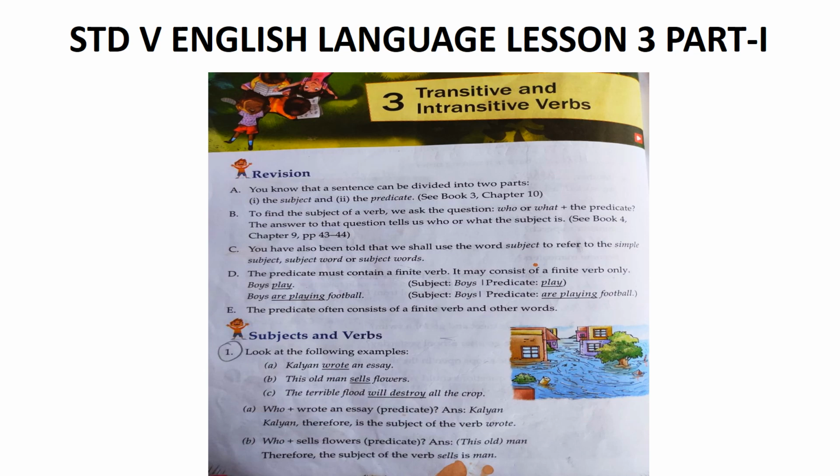Similarly in Q, we are told something about the subject itself, like the action of flying does not pass from birds to some other thing or person, so the verb fly therefore has no object and it is an intransitive verb.